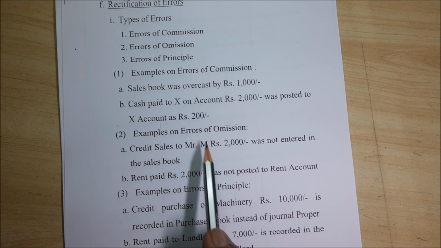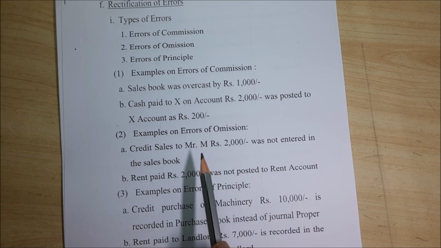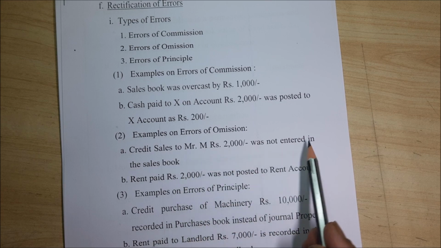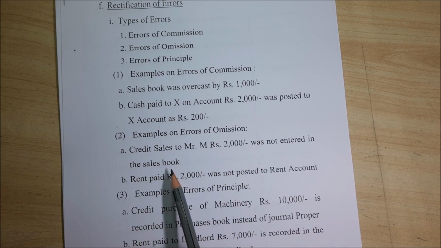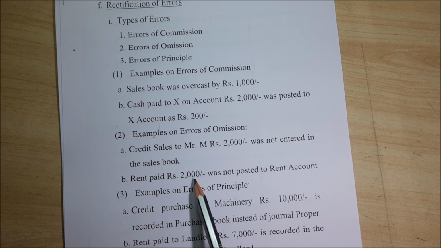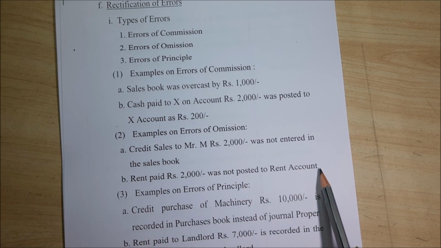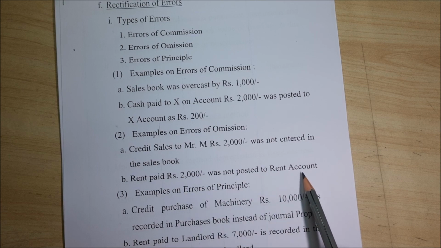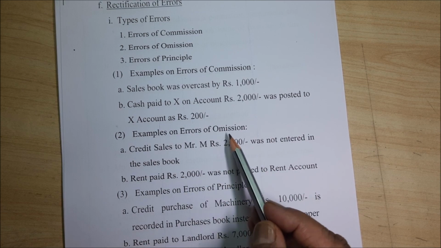That is commission. Omission means you are going to omit. Credit sales to Mr. M, 2000, was not entered in the sales book. So it has been entered in the M book, but it has not been entered in the sales book, which is called errors of omission. Then rent paid, rupees 2000, was not posted to the rent account. Say you have paid rent, but in the rent account it was not posted. That is called errors of omission.